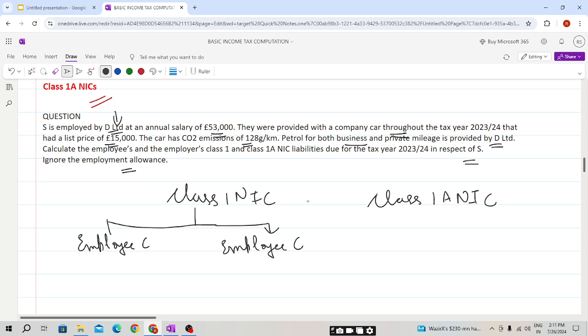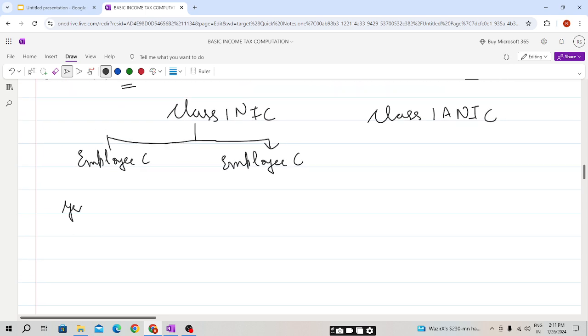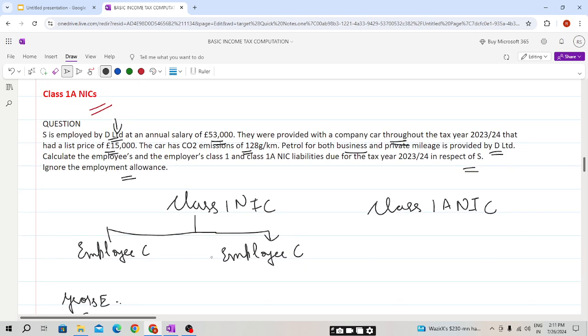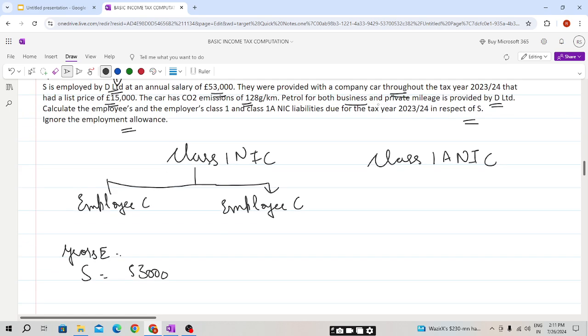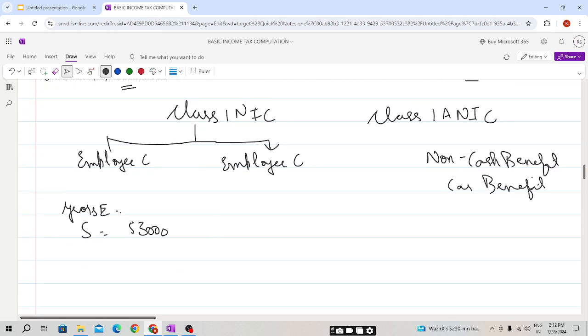So students, first we need to calculate the gross earning here. The salary will be included in the gross earning, that is 53,000. Then other benefits. The other benefit is the car. The car will be a non-cash benefit, but it will be taxable. So car benefit. First we'll calculate this, students.